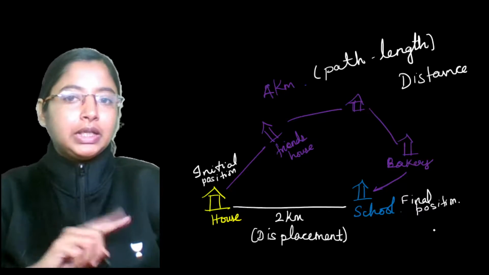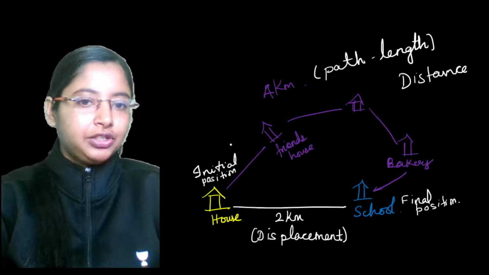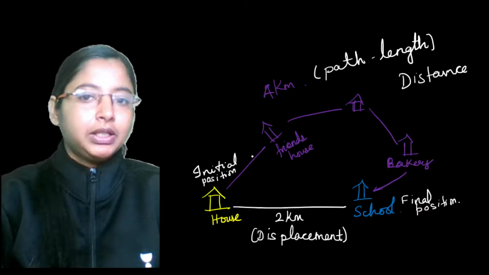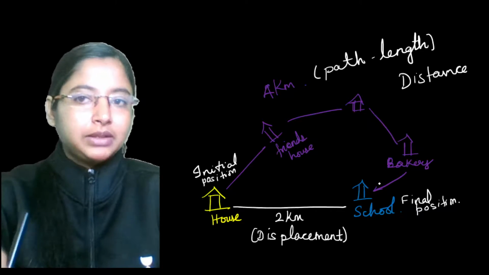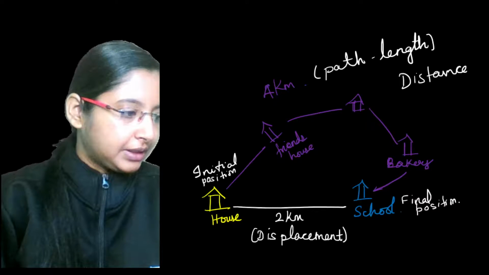Now this is basically your initial position to final position. If you're taking the shortest straight route, that is displacement. But if you're taking a whole roundabout path, that is your distance, which we also say as path length.